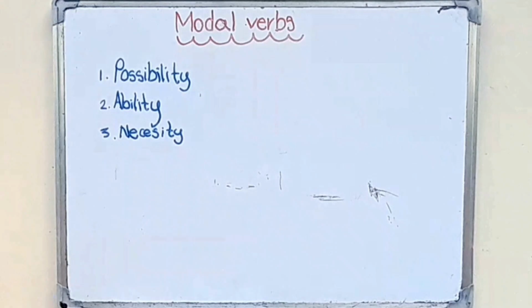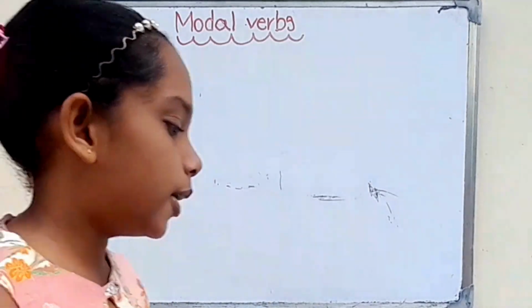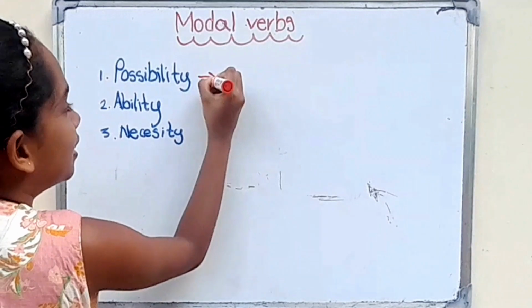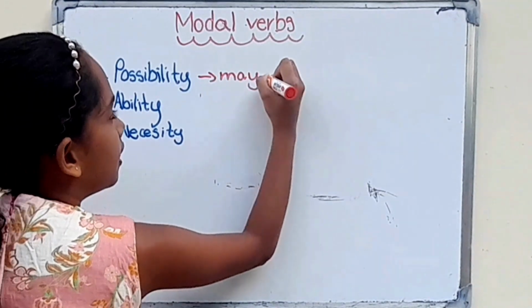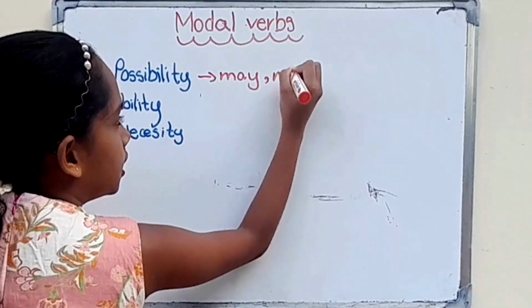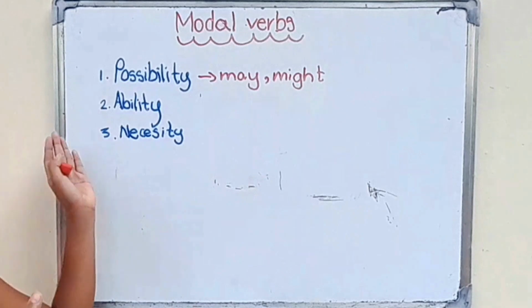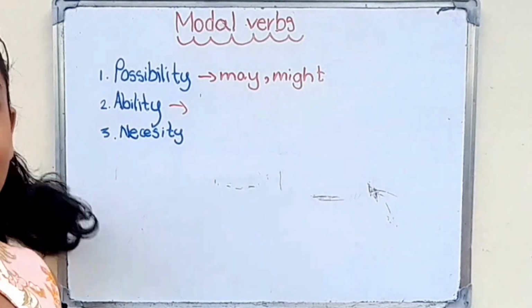In this possibility category we can use only 2 words. What are the 2 words? We can only use may and might in this possibility category. What are the verbs we can use in the ability category?